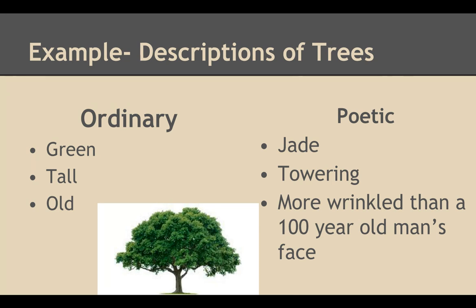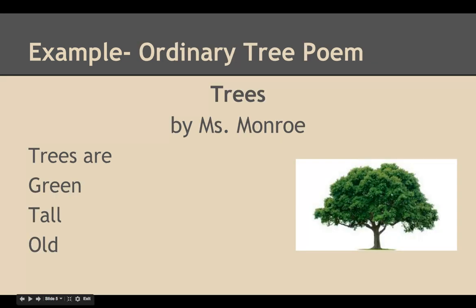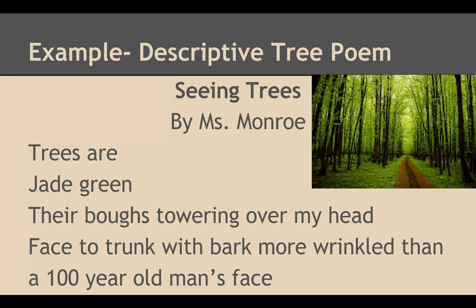Ordinary writers might describe trees as green, tall, or old. Poets might describe trees as being jade, towering, or more wrinkled than a 100-year-old man's face. Here's a poem using that ordinary description of trees. Trees by Miss Monroe. Trees are green, tall, old. Pretty ordinary poem, right? Here's another poem that uses the descriptive language.